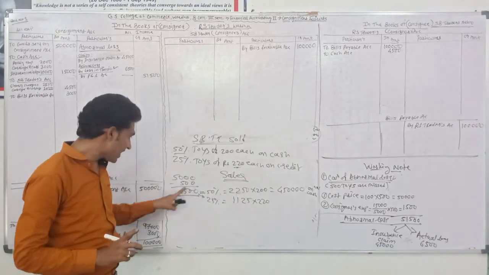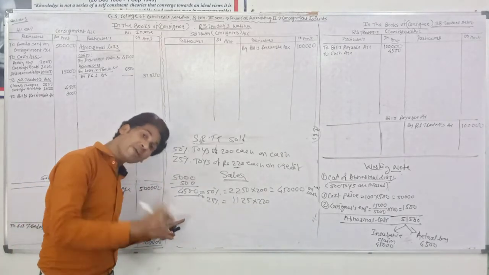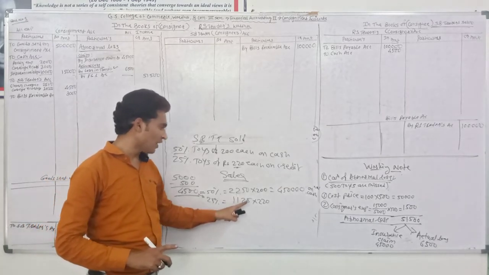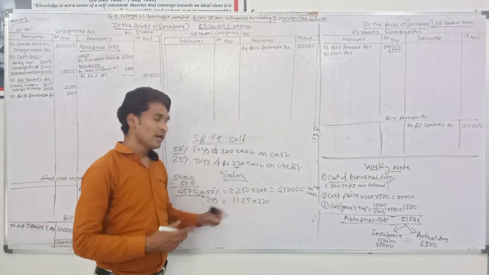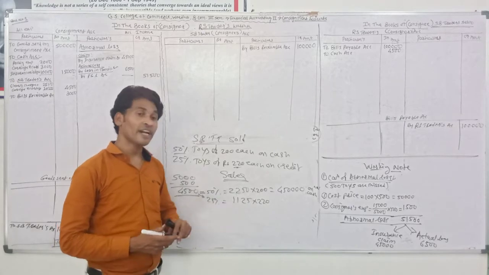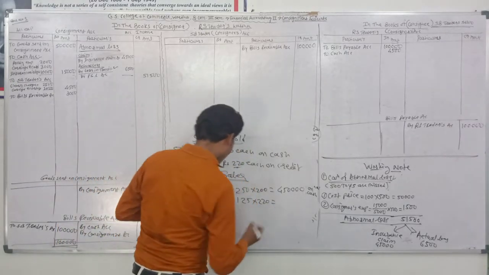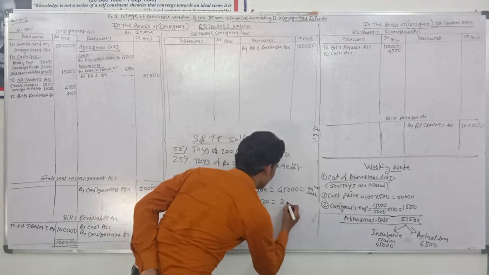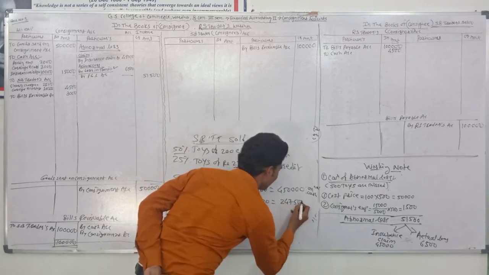So the percentage is calculated on the 4,500 toys. 25% of toys means 1,125 toys sold at the rate of rupees 220. The amount becomes 2,47,500.